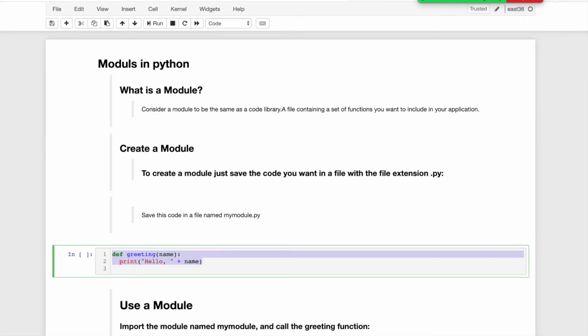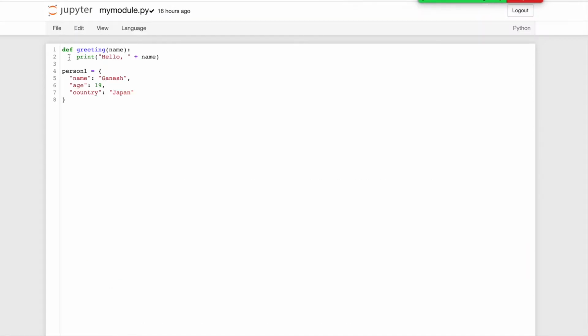It's a file. I just write a function in this file, my module.py, and define the function here. That file is called the module. Module is the library. Then we can write our function, our code, our variable, whatever we require. That is called the module in Python.